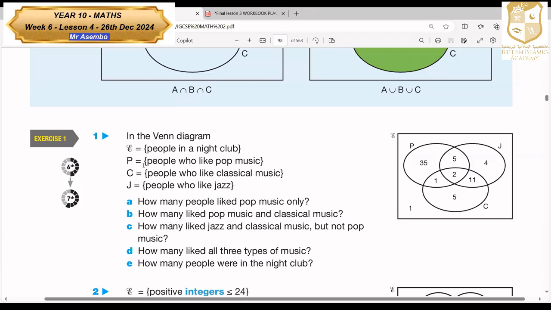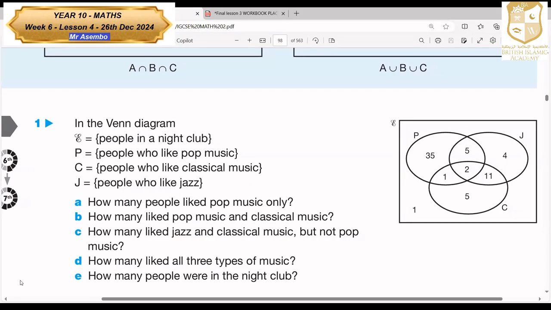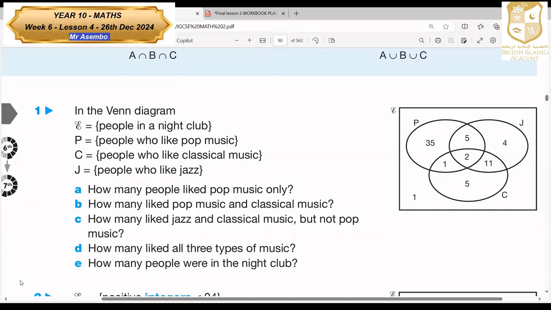Everybody has finished? We start working out together. Silence means everybody has finished. Okay, now let's check the question. Hope you have already drawn the Venn diagram. So this is now the information. This one is the universal set, the people who are in the club. Then P are people who like pop music, C represents people who like classical, and J for people who like jazz.